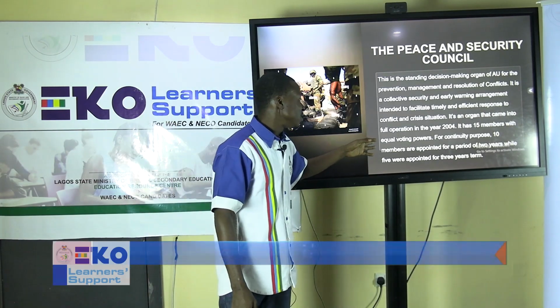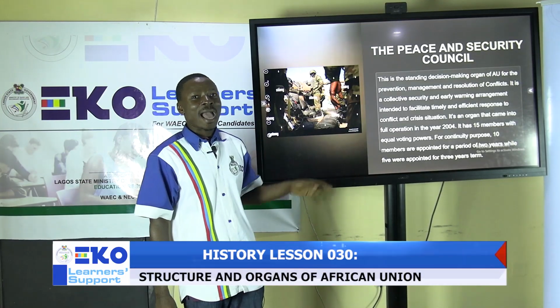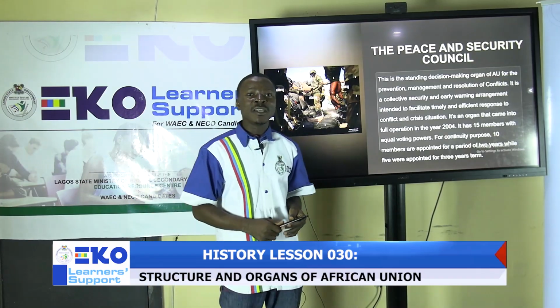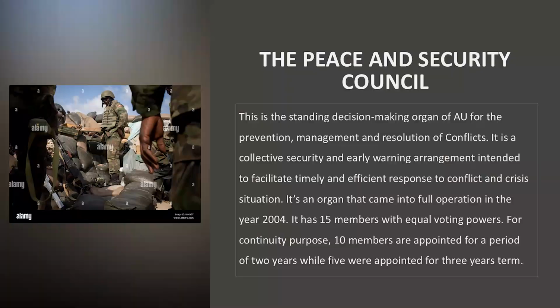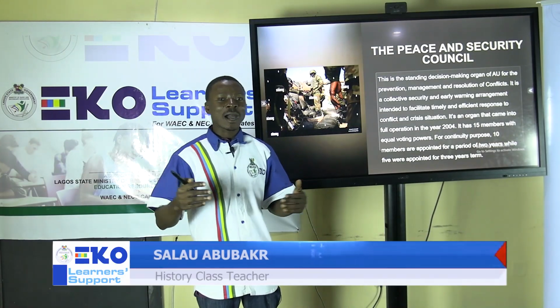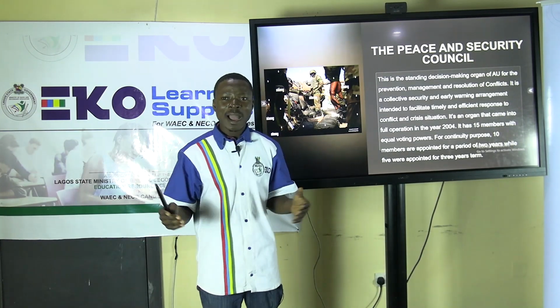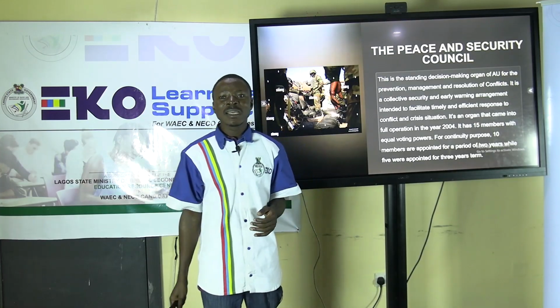That was when this organ of the organization was created, and it was created by a unanimous decision of the Assembly of Heads of State and Government. And the council comprises 15 members who have equal voting power, and for continuity purposes, 10 members are appointed for a period of 2 years, while 5 are appointed for a period of 3 years, which means that as members come and go, some of them will meet each other during their tenure to ensure that proper continuation of policy and activity is achieved.